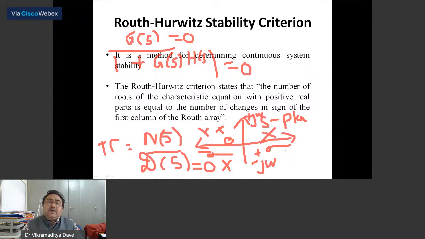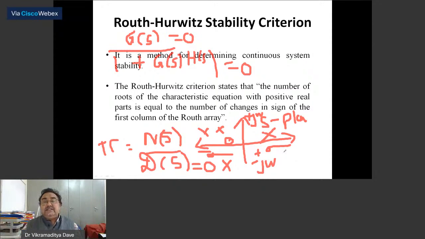Now you will ask, sir, why are we going for Routh Hurwitz criteria when we only have to solve the equation? But mind it, you will feel uncomfortable while solving any equation with order 3 or greater than 3. Up to 2, if the highest degree of the equation is 2, that is very simple. It is a quadratic equation and you can solve it by the formula minus b plus minus under root b square minus 4ac upon 2a. But suppose the order is 3 and it cannot be factorized, then it is very difficult to find the roots.